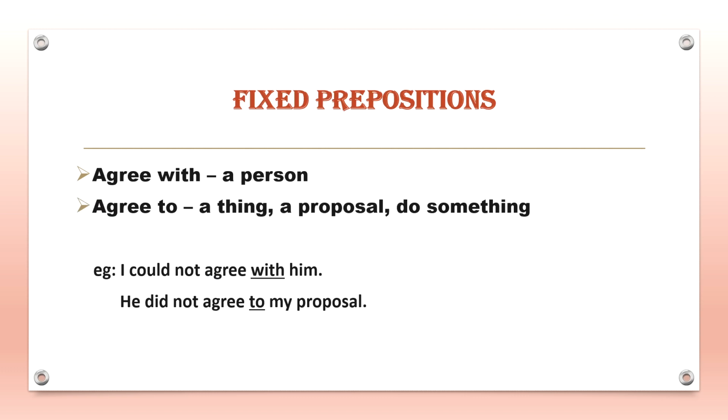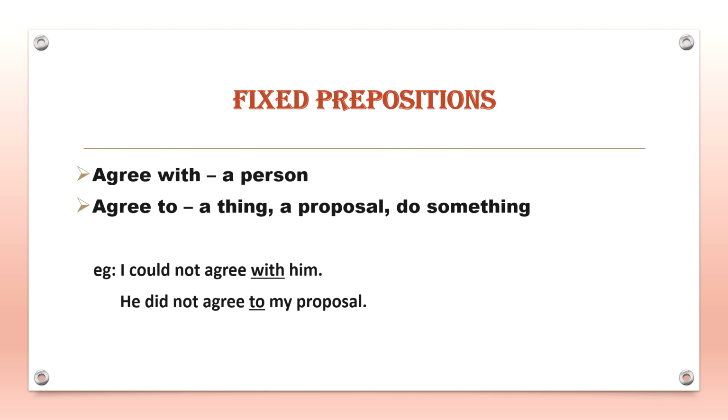So now next is fixed prepositions. So certain verbs, nouns, adjectives and participles are followed by particular prepositions, that is fixed prepositions only. So let's discuss some of them. So first one is agree. So with agree, generally two prepositions are used. One is with and the other one is to.